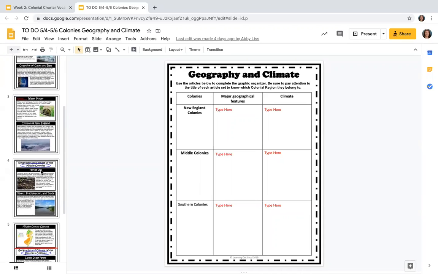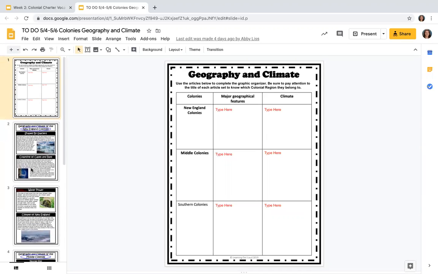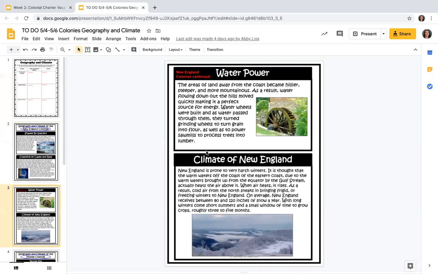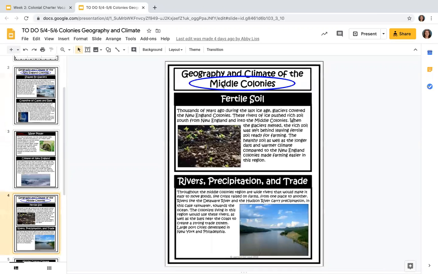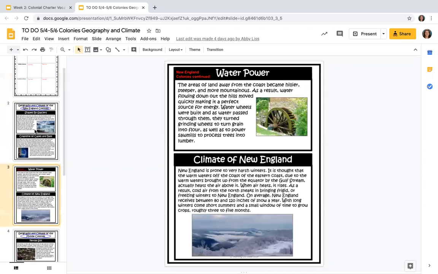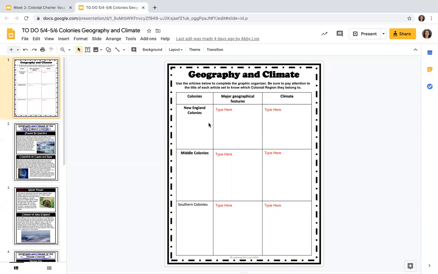We have simplified things and put the readings in the PowerPoints so we don't have to go searching for them every day. For Monday, you are going to read about the New England colonies, geography and climate, and you can see it keeps going. We even put a little label here so you don't get confused. Climate of New England. And then you're going to stop once you see middle colonies. So you only have to do slides 2 and 3, read it, and then take notes on the geographical features and the climate for the New England colonies on Monday.